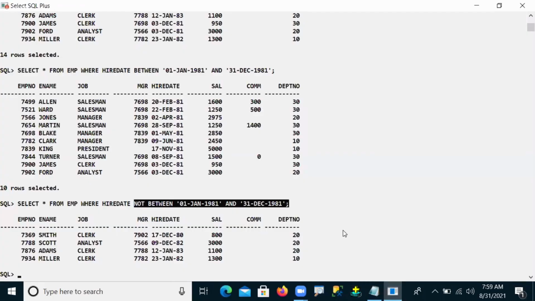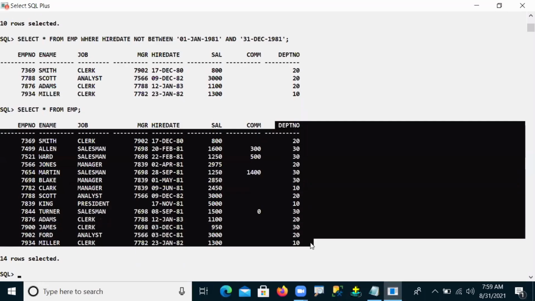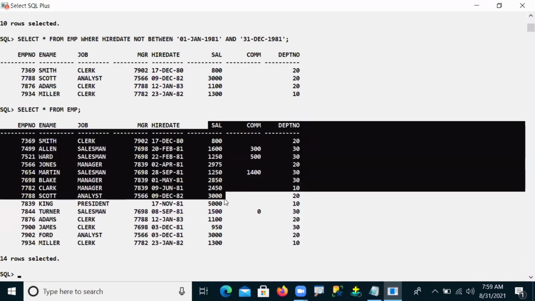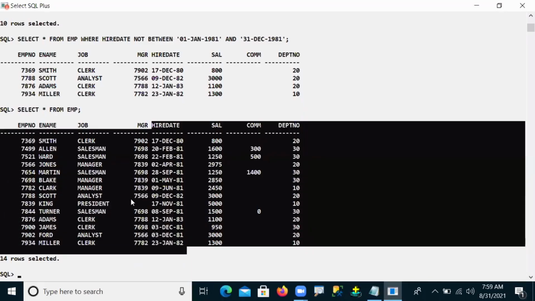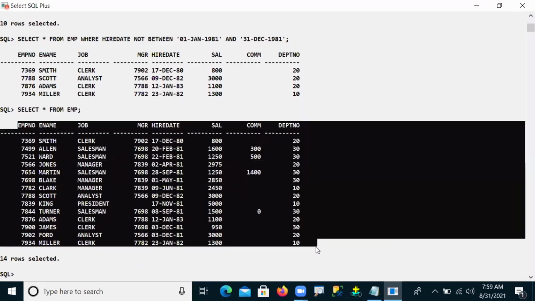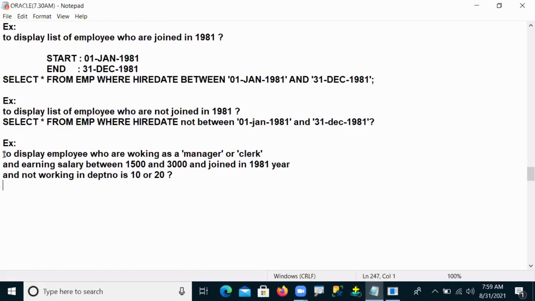Now come to your table. Your department numbers are here, salaries are here, and the dates are here. Based on this table, anybody try this question?